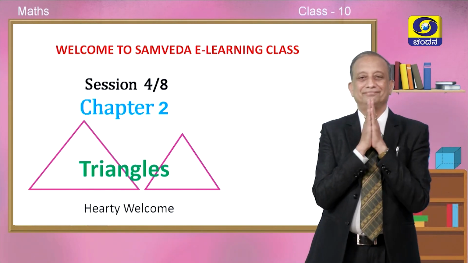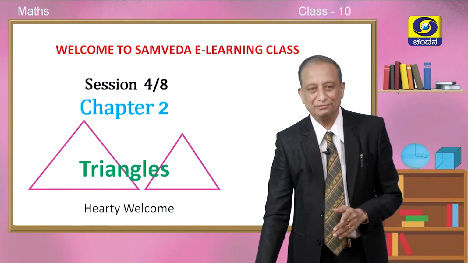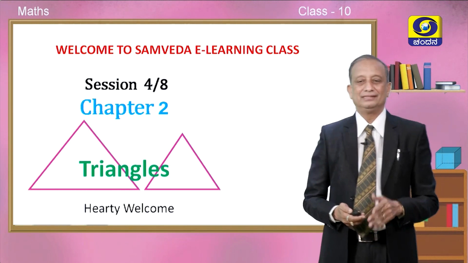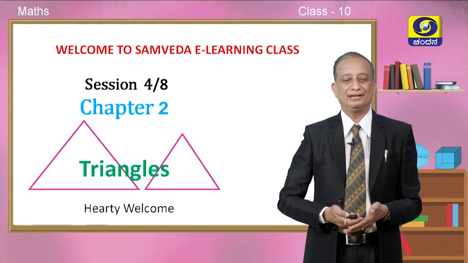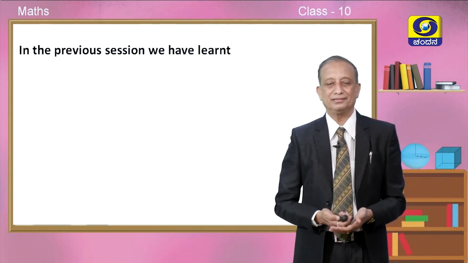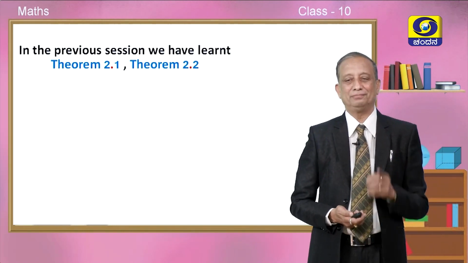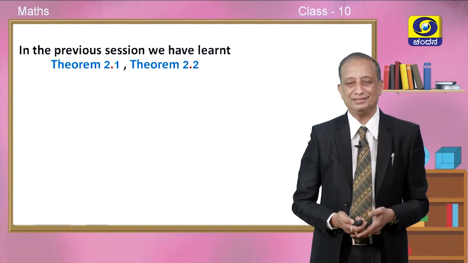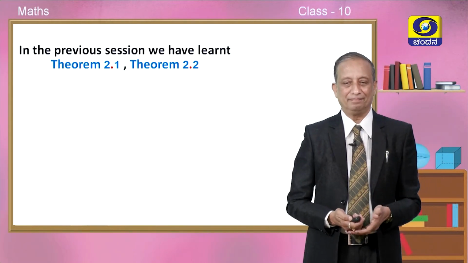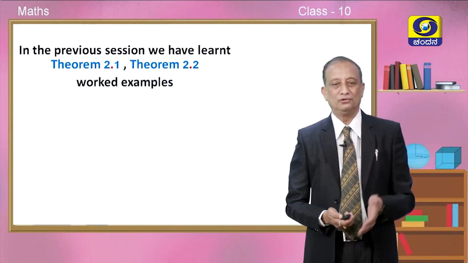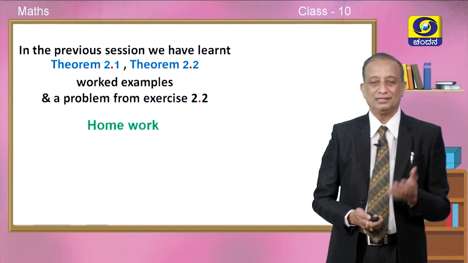Namaste, children. A very hearty welcome for all of you to this wonderful session, children. This is in fact the fourth session in this chapter called triangles. In the previous sessions, we have learned theorem number 2.1, the basic proportionality theorem or Thales theorem, theorem number 2.2, which is the converse of the basic proportionality theorem, a few worked examples and a problem from exercise 2.2. This is what we have discussed.